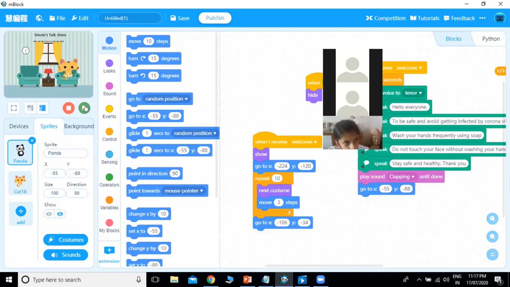Hello everyone, welcome to my talk show. As we all know, coronavirus is spreading widely all over the world, affecting lots of people and causing deaths. How we have our today's guest, Mr. Pandalo. He is going to tell us what are the safety measures we should take to avoid getting affected by this disease. Please welcome Mr. Panda. Hello everyone. To be safe and avoid getting infected by coronavirus, you should always cover your face with a mask. Wash your hands frequently using soap. Do not touch your face without washing your hands or using sanitizer, and last, always maintain social distancing. Stay safe and healthy. Thank you.